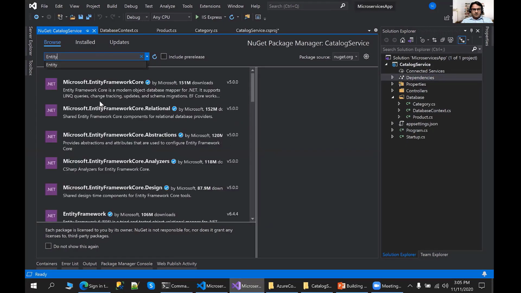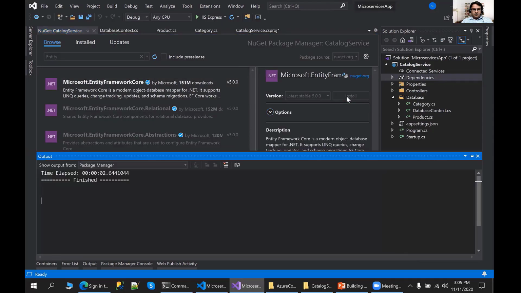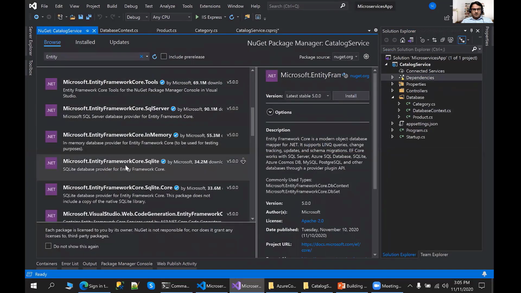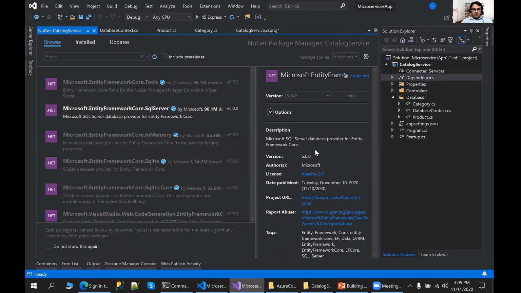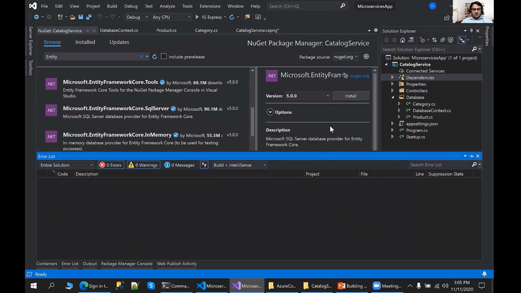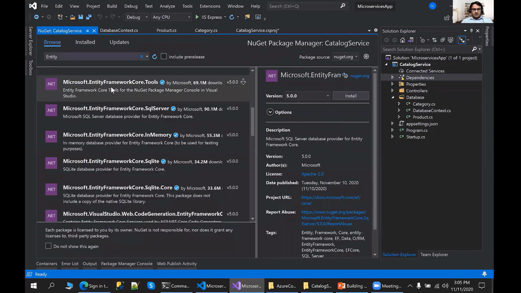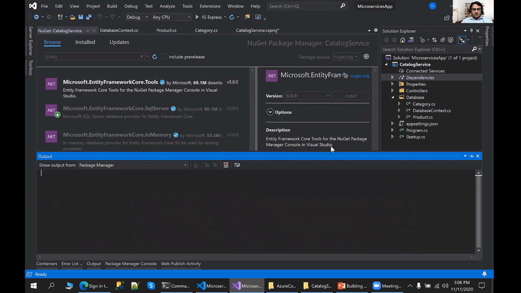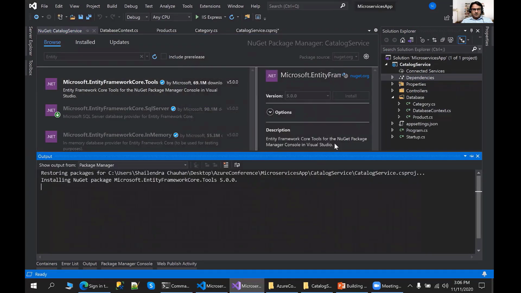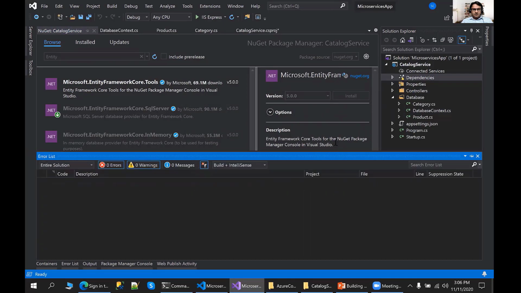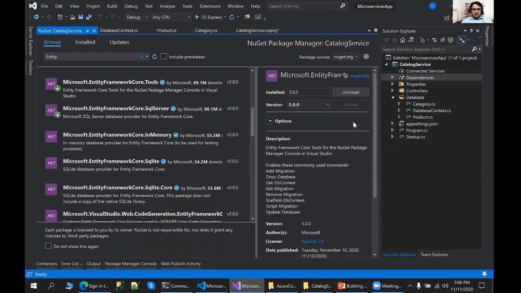So I'm just going to install Entity Framework Core 5.0 package. Let me install it. And here I'm going to install the SQL Server package as well, because I'm using SQL Server as a database also. So these two packages are mandatory. You need to install them. If you want to follow the migration, please install this package as well: Microsoft Entity Framework Core Tooling Support, where you can run the migration command to create the database and update the database also. So these three packages I have installed.